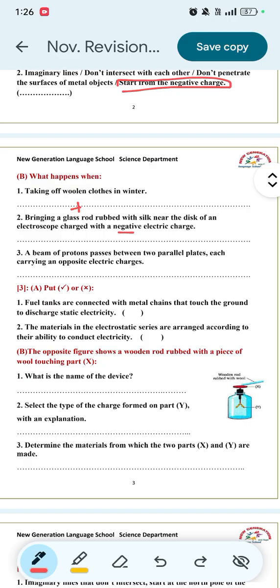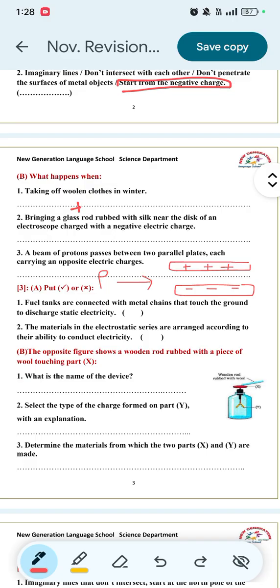Number 3. A beam of protons passes through two parallel plates, each carrying opposite electric charges. So imagine that we have two parallel plates. The plates here have opposite electric charges. This means that one of the plates has positive charge and the other has negative charge.